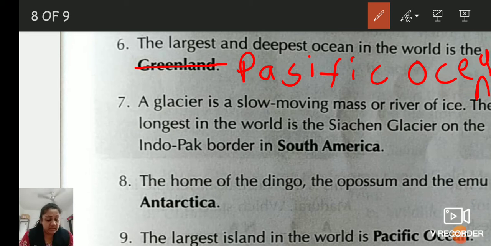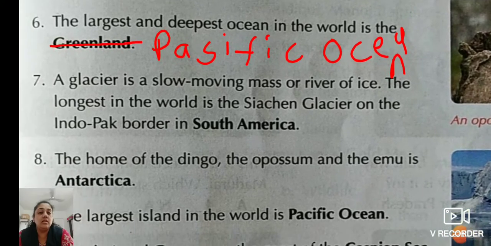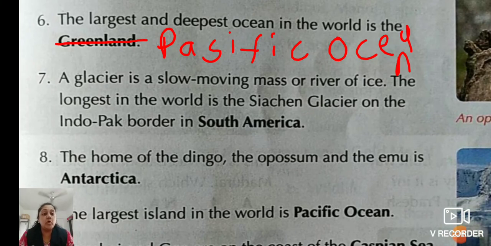Okay. Then the 7th number is a glacier. A glacier is a slow moving mass or river of ice. The longest in the world is the Siachen Glacier on the Indo-Pak border in South America.